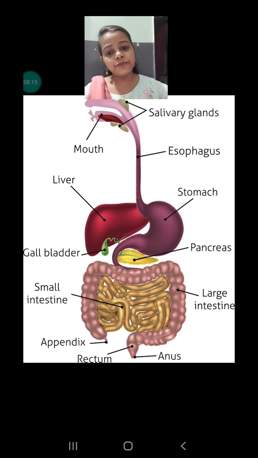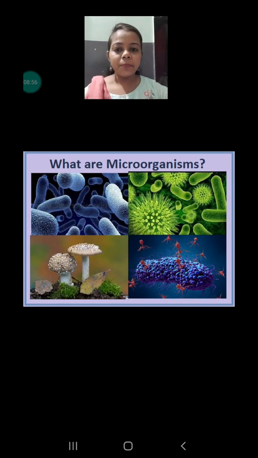After this, the undigested food goes to the large intestine, which is also a tube-like structure, approximately 1.5 meters long, and here only the absorption of salt and water happens from the undigested food. After that, whatever waste material is present, which is also known as stool or feces, passes to the rectum, which is a pouch-like body part used to collect the undigested food, and when it is filled, it is thrown out of the body with the help of the anus.